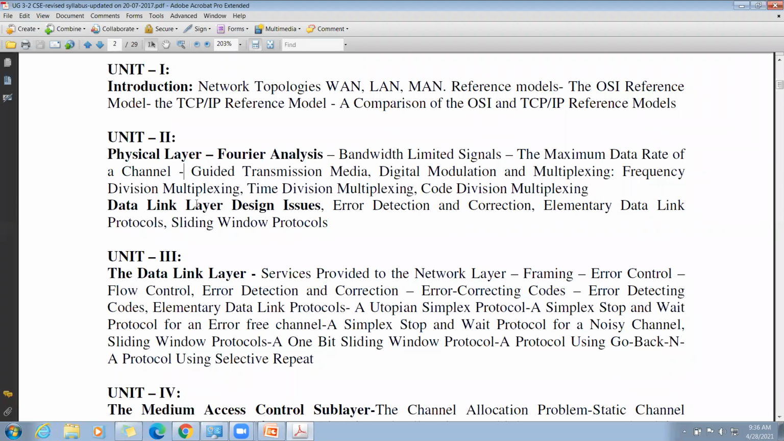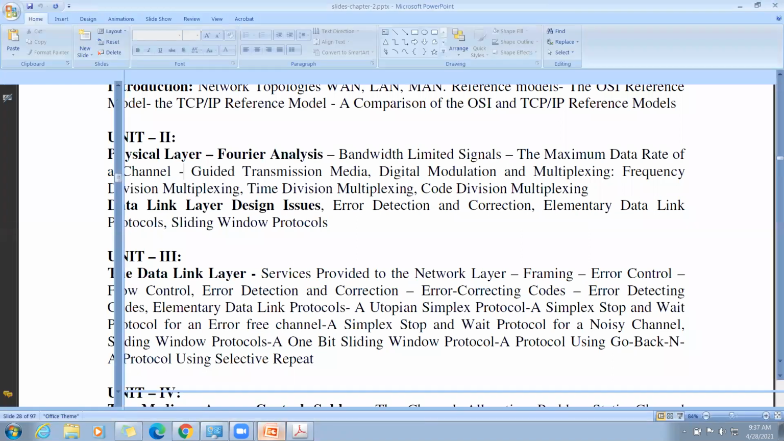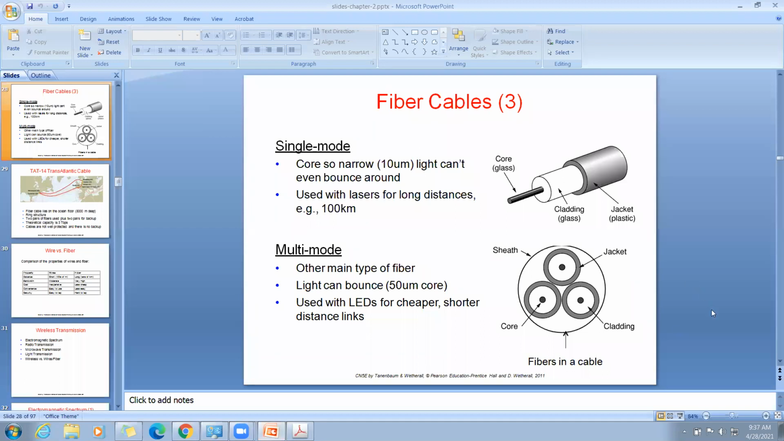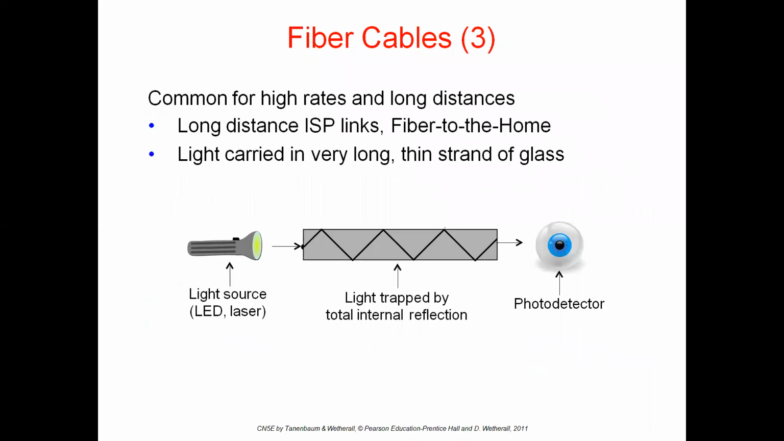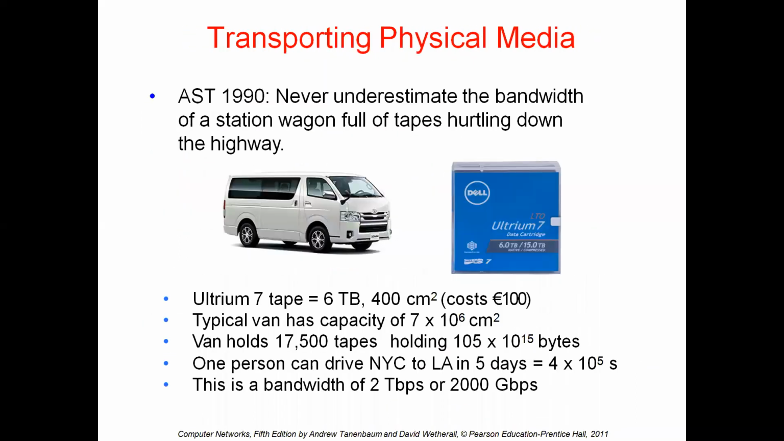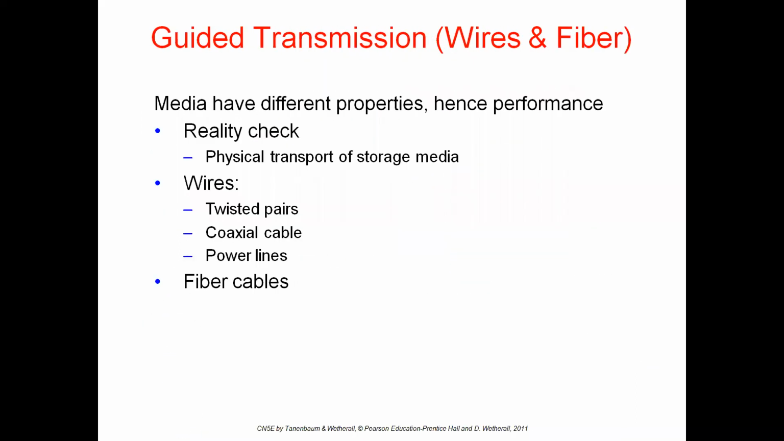The second part is the data link layer design issues. Up to this part is only the physical layer. After that, we go for the data link layer in the second part of the second unit. Let's start the first topic today: in the physical layer, guided transmission.